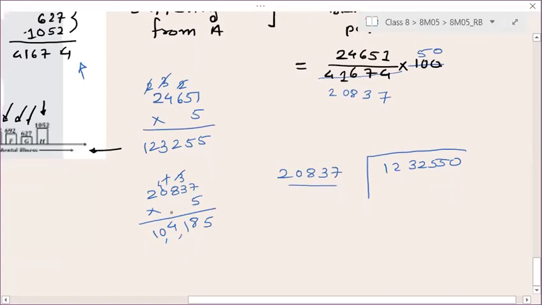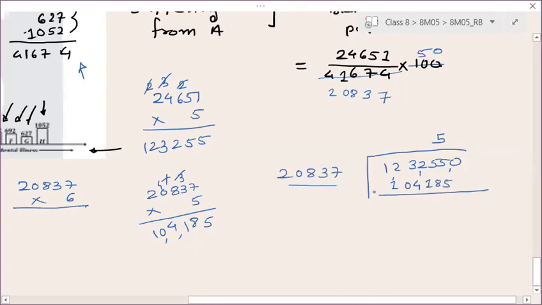Okay. So if I put this now in the next step, if I find 20837 multiplied by 6, for that I just need to add 20837 here, or not? Right. So if I add this, definitely it will increase to 1,24,000, and this is your 1,23,000. Right. So let us consider this our first 5 digits. So 5s, I can take 1,04,185.